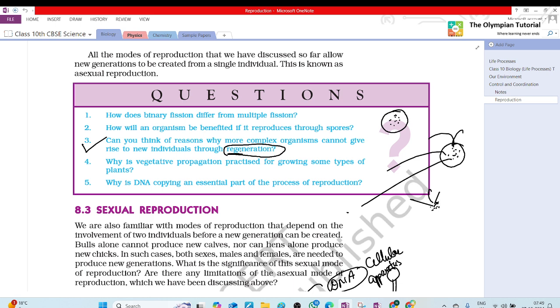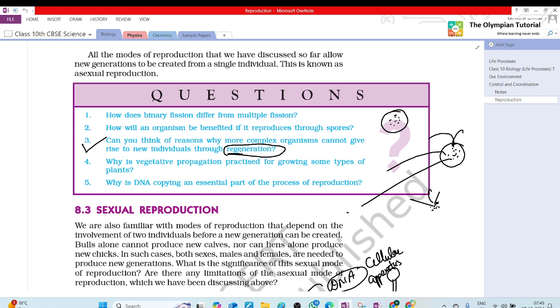However, complex organisms have organ system level of organization. All the organ systems of their body work together as an interconnected unit in reproduction. They can regenerate their lost body parts such as skin, muscle, blood, etc. However, they cannot give rise to new individuals through regeneration.